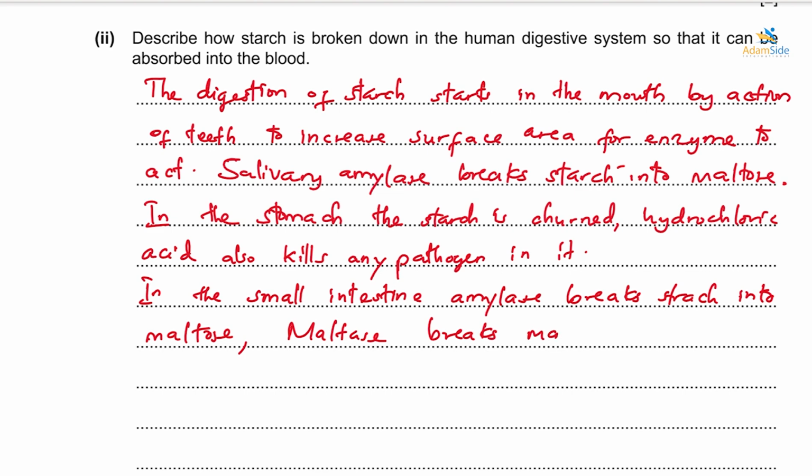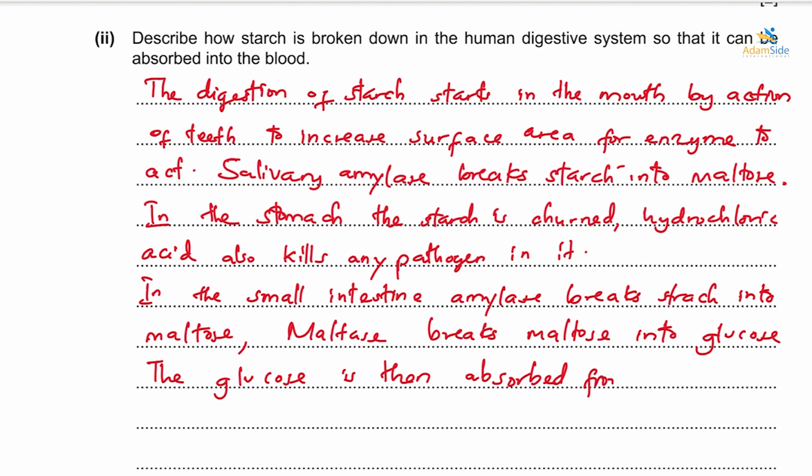All right, then we say the glucose is then absorbed from the villi of the small intestine into the blood. Yeah, so this is what is happening during the process breakdown of starch in the body.